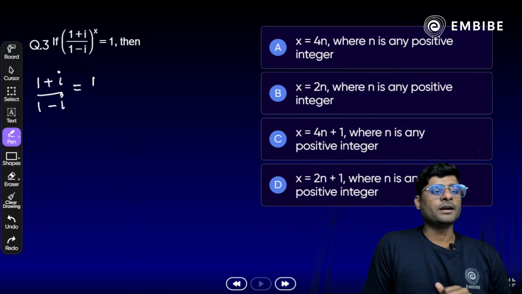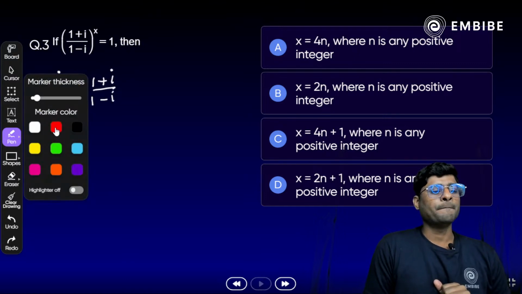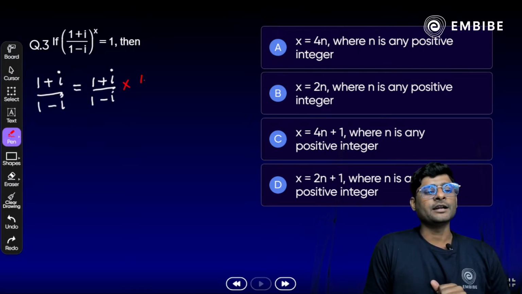Just write it down. 1 plus i upon 1 minus i, and we have to simply multiply and divide in numerator and denominator by 1 plus i. Correct? Exactly. काफी easy है. As I told you, 2 to 3 steps.